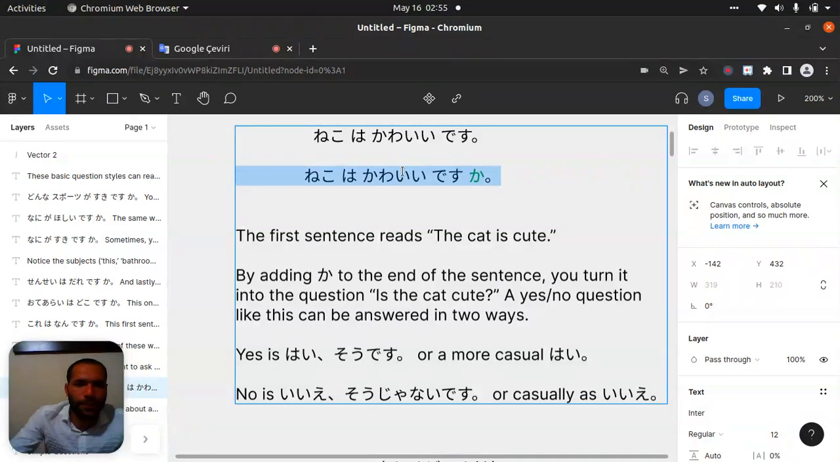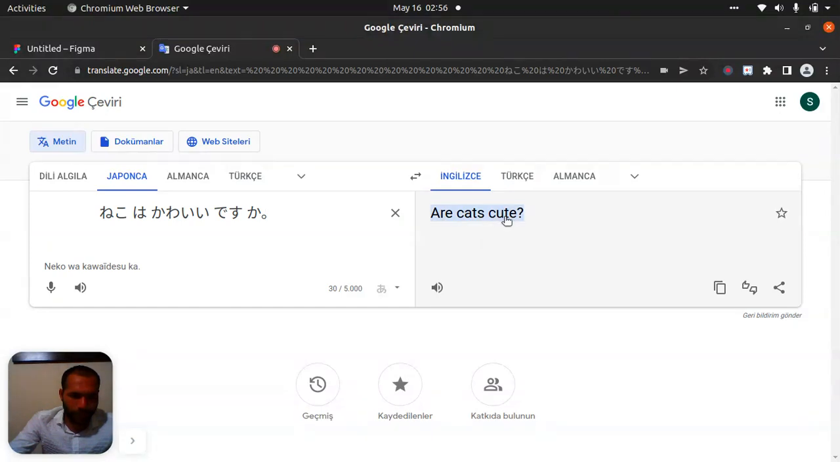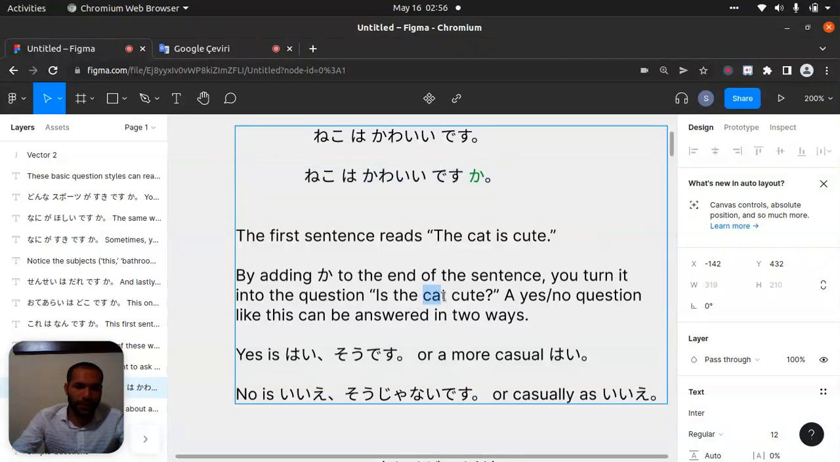Let's do it again. What is different here? Nothing, but let's check it again. I don't know why it's saying it like that, but it means: is the cat cute? Not are, because it is not plural. If we say cats, then okay, but here we are speaking in the singular, so we use is.